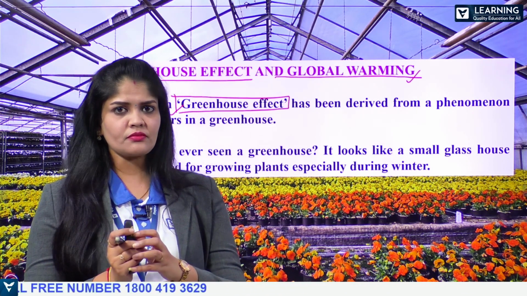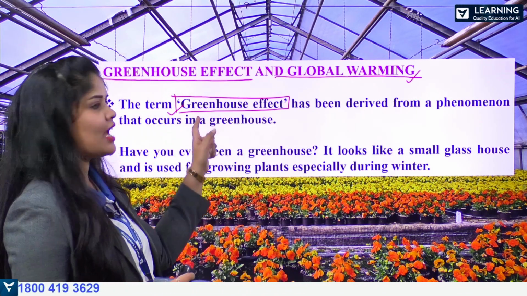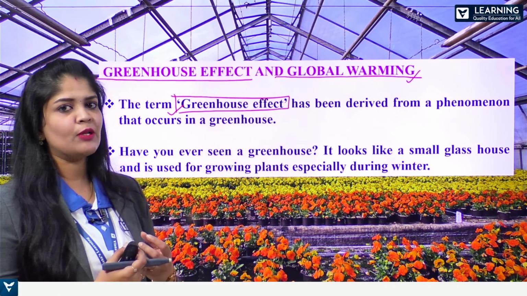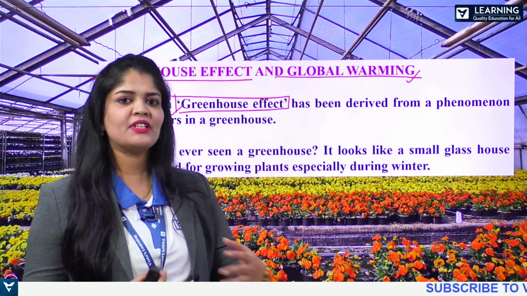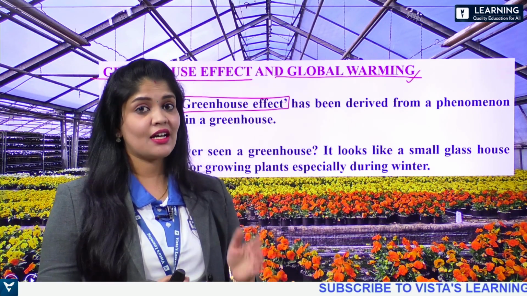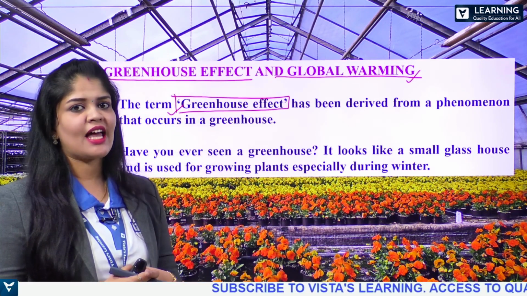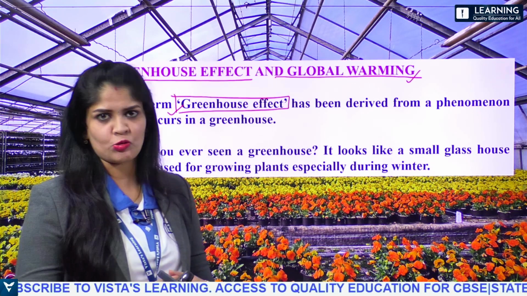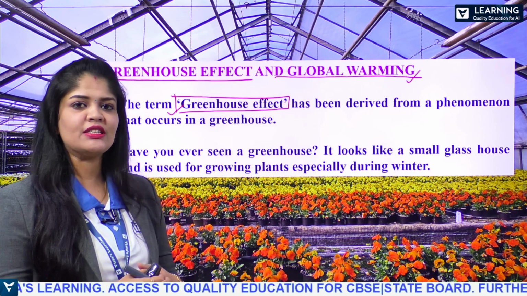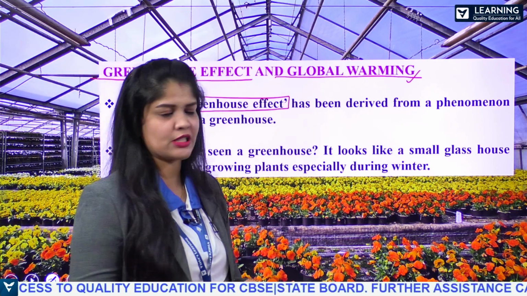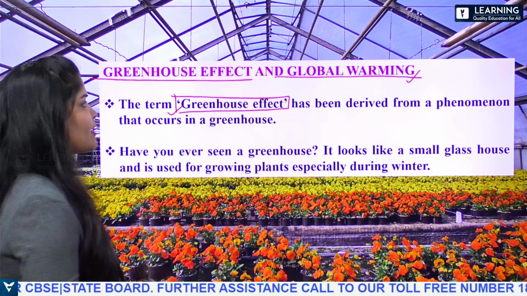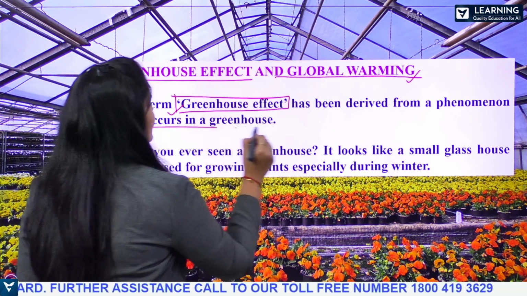Greenhouses are glass houses inside which we produce crops throughout the year, particularly during winter, when temperatures outside are very low. Because of that, we grow the crops inside the greenhouse. The term greenhouse effect has been derived from a phenomenon that occurs in the greenhouse.